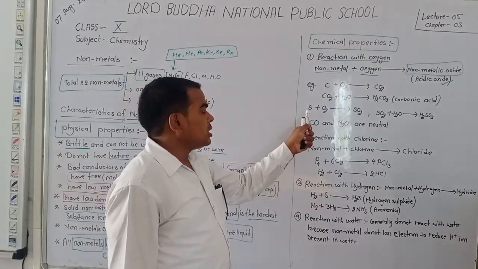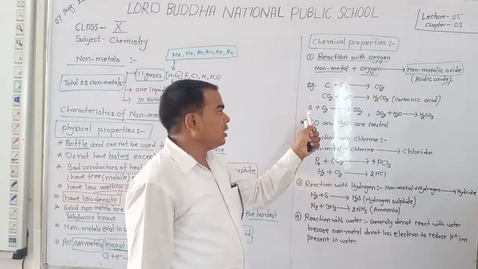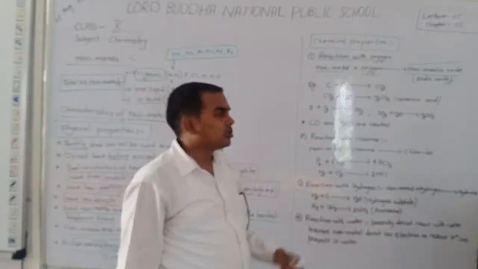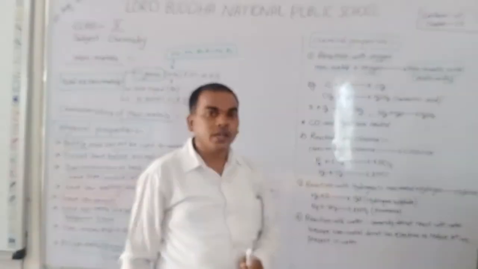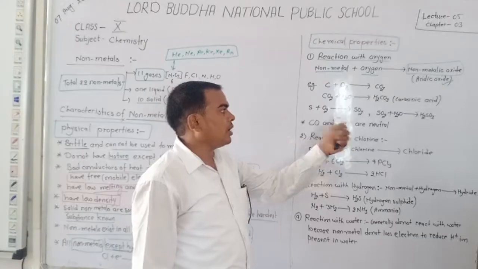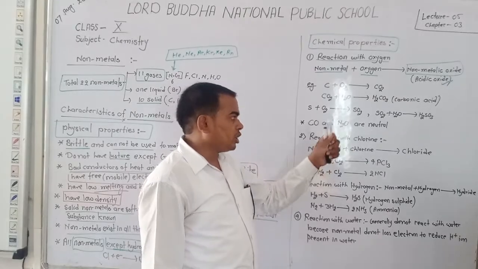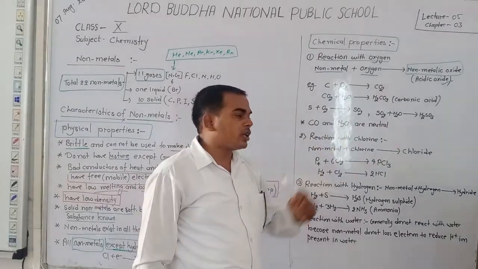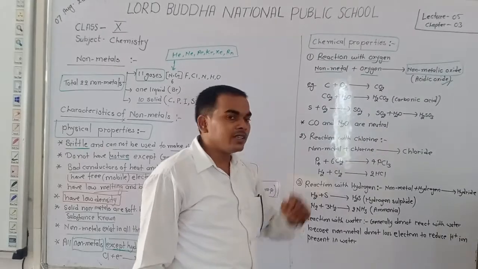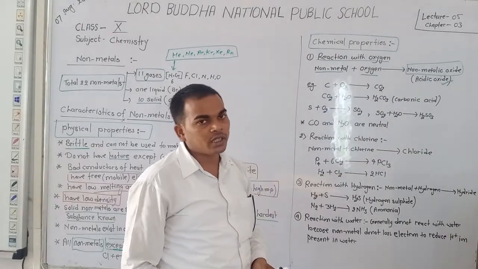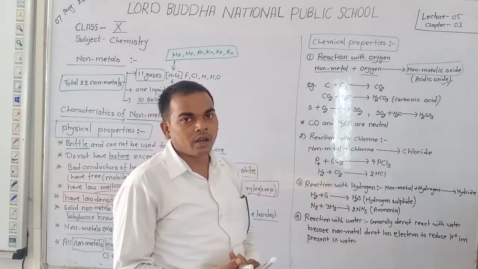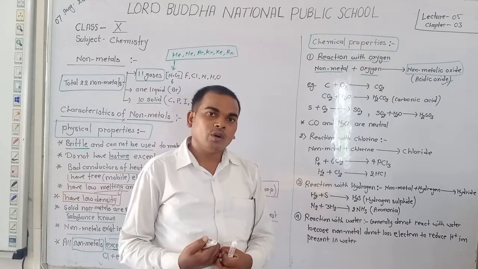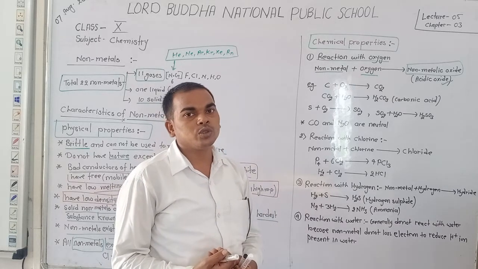Similarly, when sulfur, that is a non-metal, reacts with oxygen, it produces sulfur dioxide. This is an acidic oxide because when it reacts with water, it produces an acid. So we say that non-metallic oxides are acidic oxides because they react with water to produce an acid.